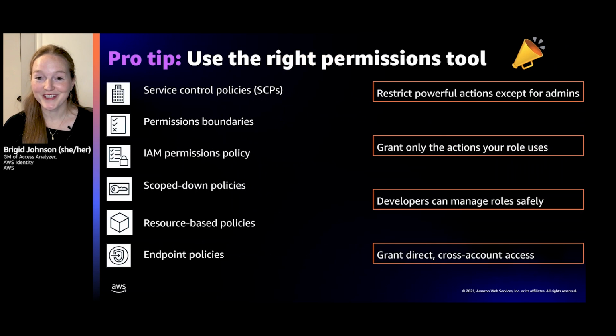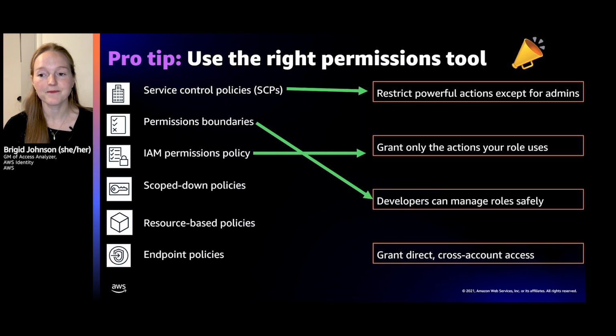My first pro tip for you today, use the right permission tool. So let's give you a little test. If you want to restrict powerful actions except for admins, what are you going to do? Service control policy. If you want to grant only the actions your role uses, you're going to use a permission policy, because you're granting access, an IAM permission policy. Developers can manage roles safely. You're going to use a permission boundary. And to grant direct cross-account access, you're going to use a resource-based policy.